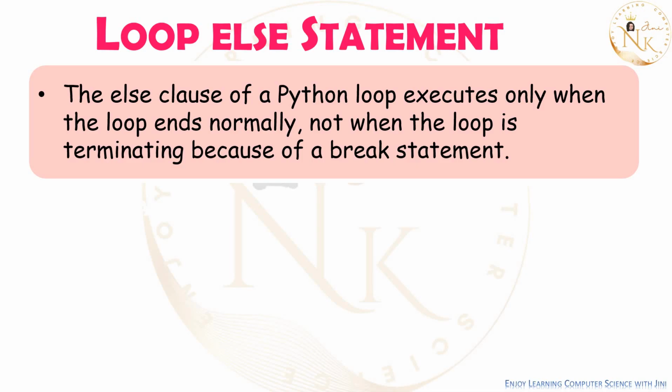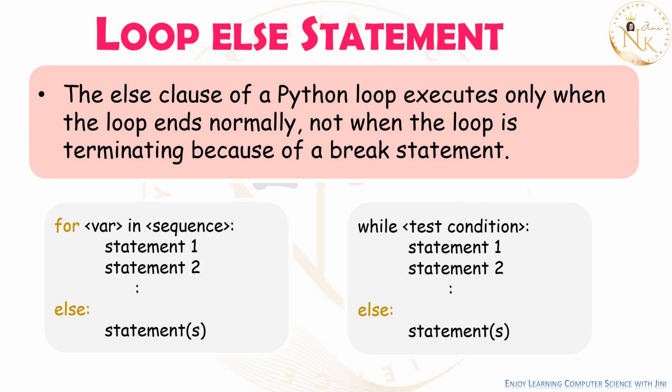Now the loop else statement. So a for loop or while loop can have an else statement, like if and elif, right? The else clause of a loop will execute only when the loop ends normally. That means it should not get terminated because of a break statement. If it is not getting terminated by a break statement, then the else part will get executed. If the loop breaks using a break statement, then the else statement will not get executed. Okay, so you can see here, this is a for loop, this is a while loop. When the for loop executes for all the iterations without any break, the else statement will execute.